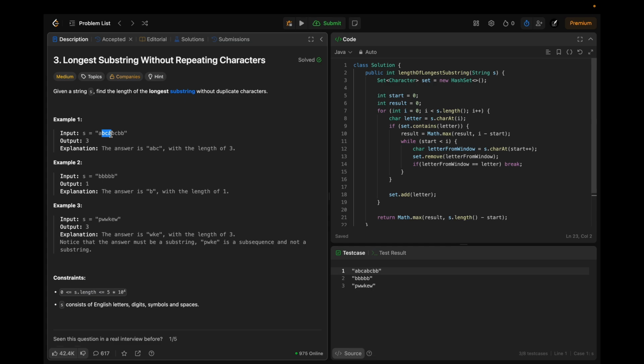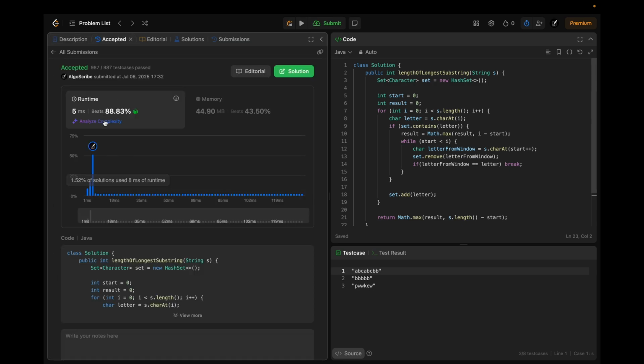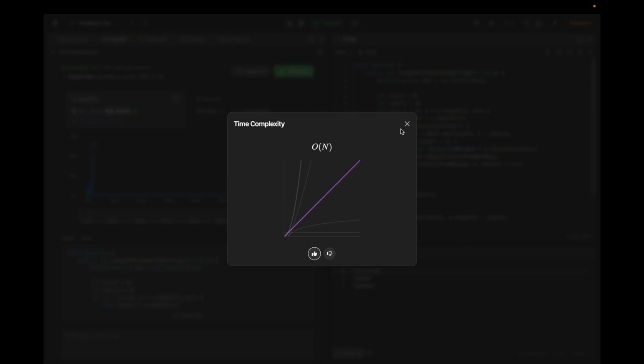This may seem like not a linear algorithm, but this is a linear algorithm, where we grow the window and shrink it.